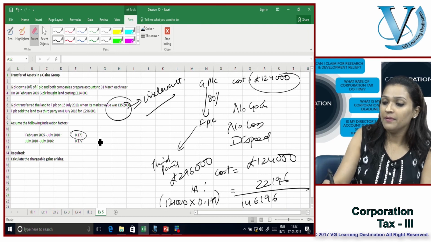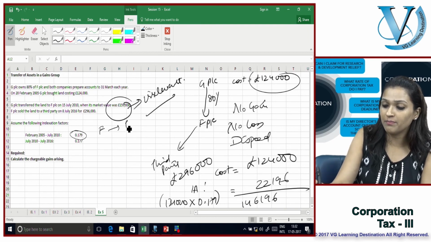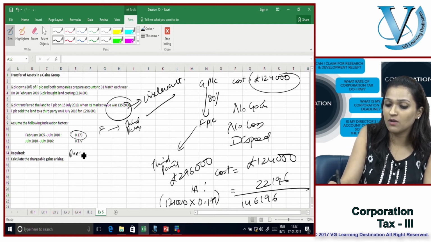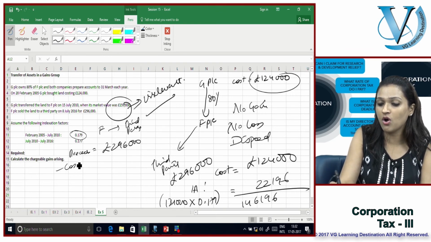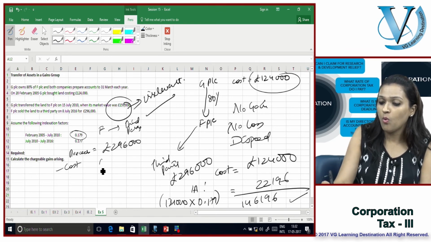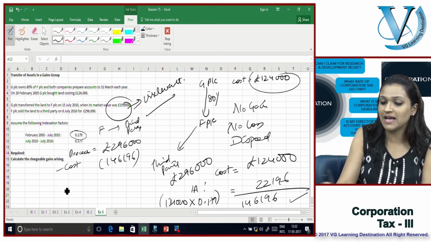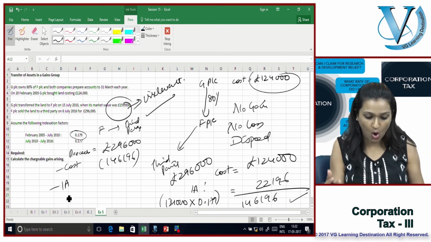Now when FPLC sells to a third party, that is when a chargeable gain is going to arise. My proceeds are 296,000. I'm going to compare it with the cost, which is now 146,196. I also need to index my cost.